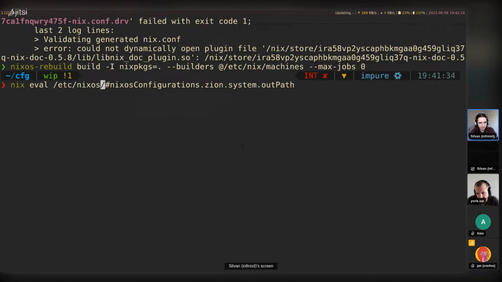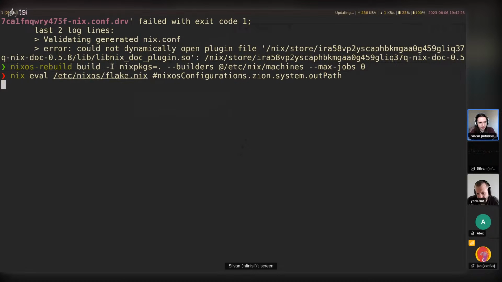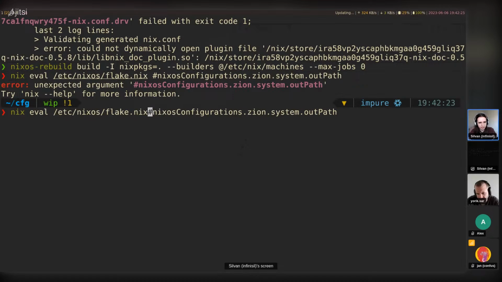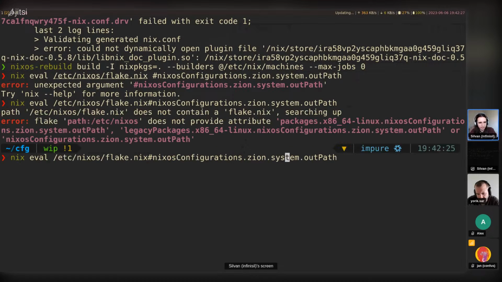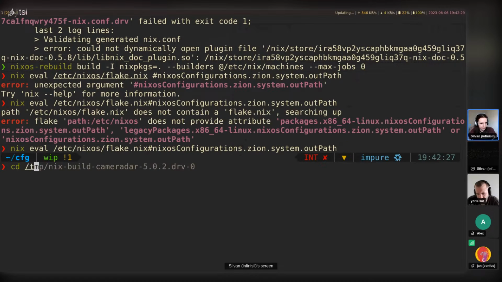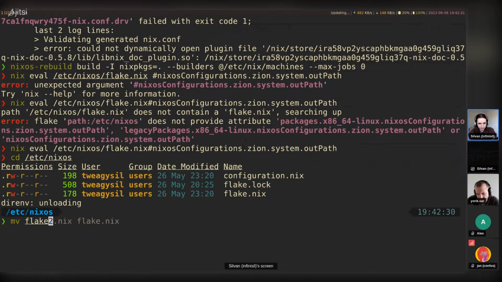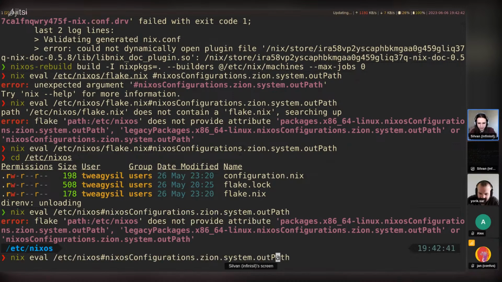Like this. Right. Oh no, there is a flake here. You shouldn't specify flake.nix on the CLI. Right, it doesn't provide the packages.